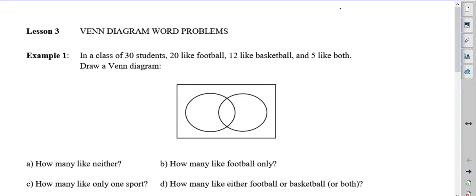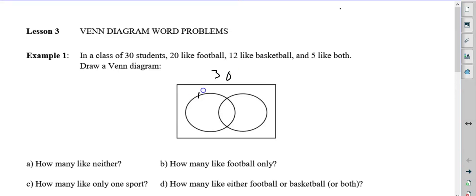All right, last lesson of the two-set section. So in a class of 30 students, 20 like football, 12 like basketball, and 5 like both. Draw a Venn diagram, answer the questions. So 30 is the overarching universal number. Okay? 20 like football, 12 like basketball, and 5 like both.